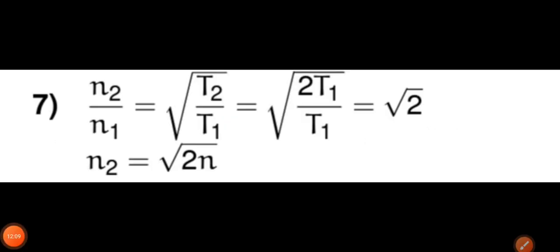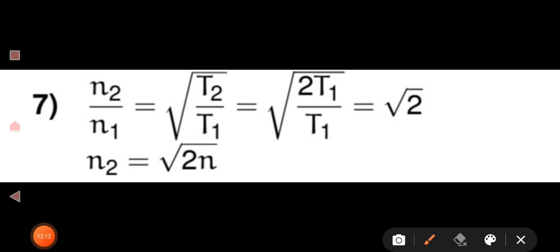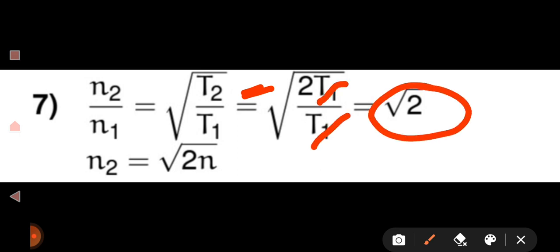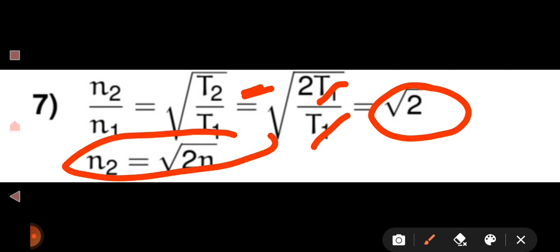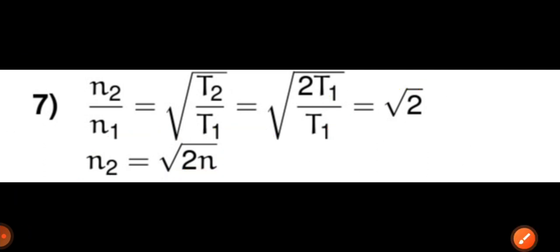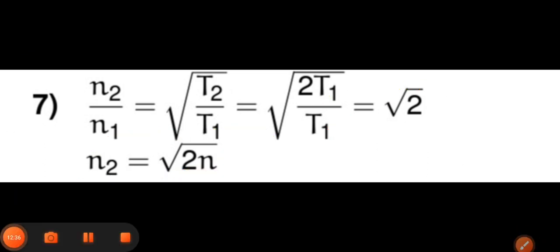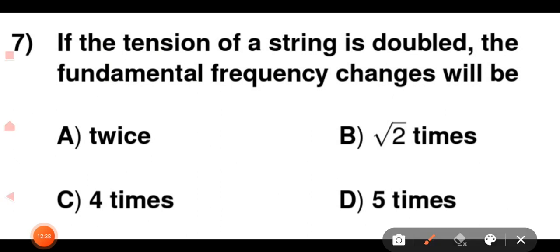As we know that n is directly proportional to root T, so n2 upon n1 is equal to root of T2 upon T1, and as the tension is doubled, T2 is twice T1, so T1 will get cancelled. So n2 upon n1 is nothing but root 2, so n2 is equal to root 2 into n1. So the frequency becomes root 2 times. So for question number 7, option B is the correct answer, that is root 2 times.